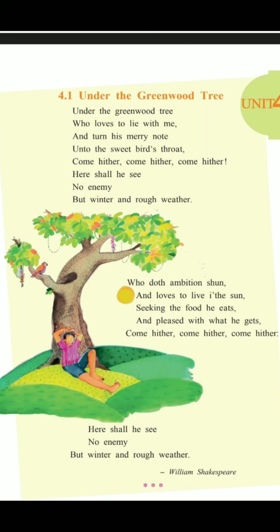And moreover, he says he loves to sing like the sweet bird. He loves to sing merry notes, happy songs, just like the sweet bird is singing with its melodious throat, with melodious voice.